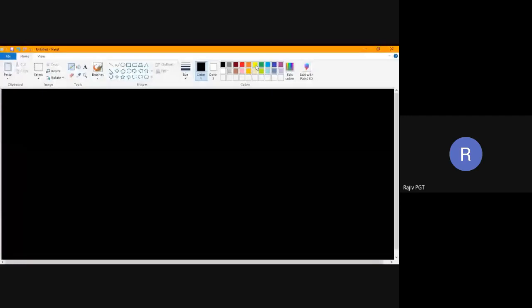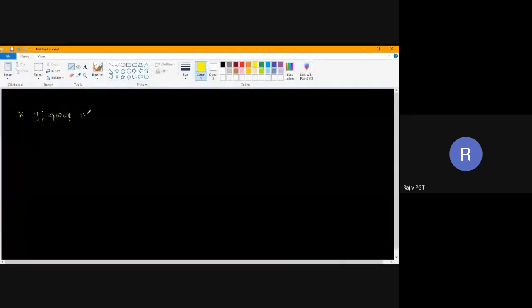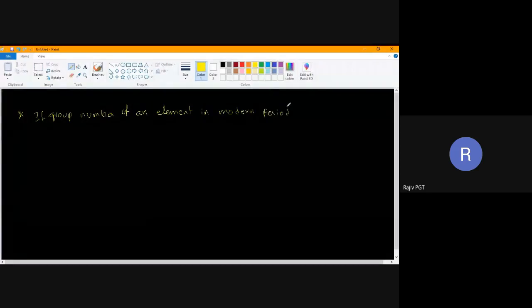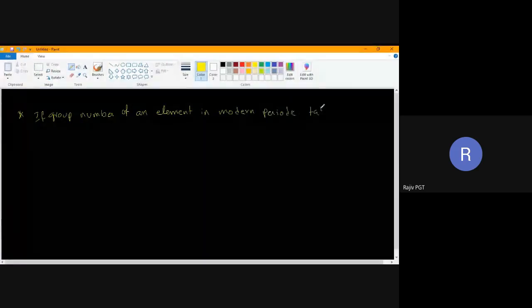If the group number of an element in the modern periodic table is n, this is applicable for p block only. I can't apply this rule for all the elements.